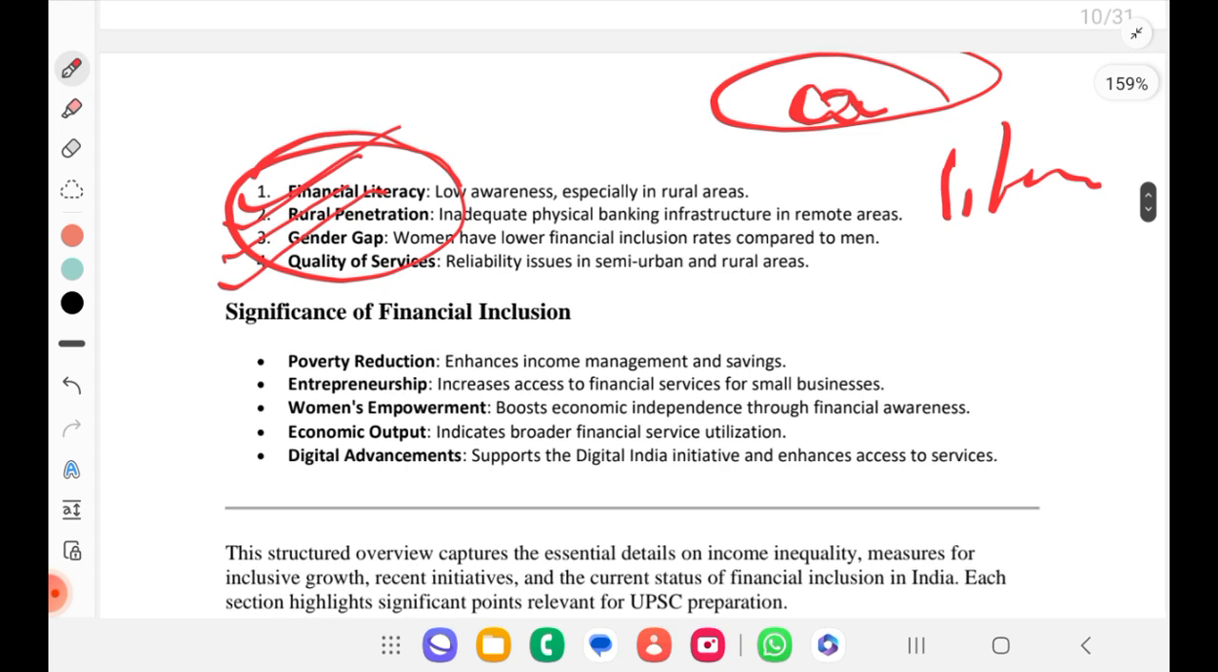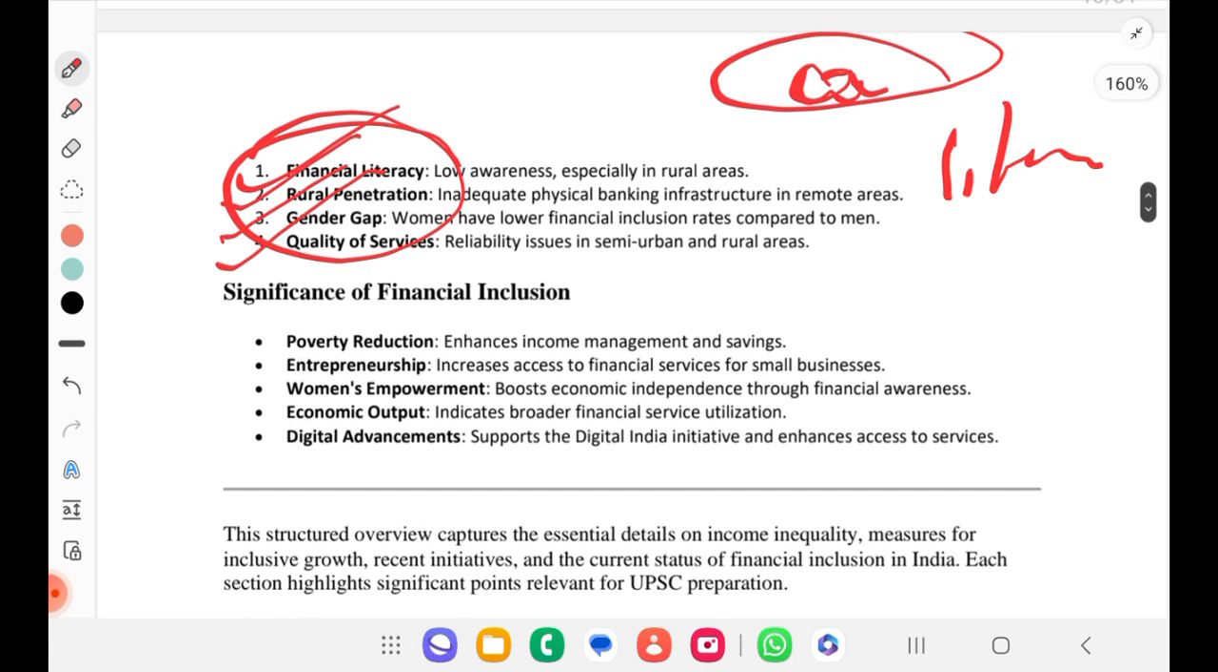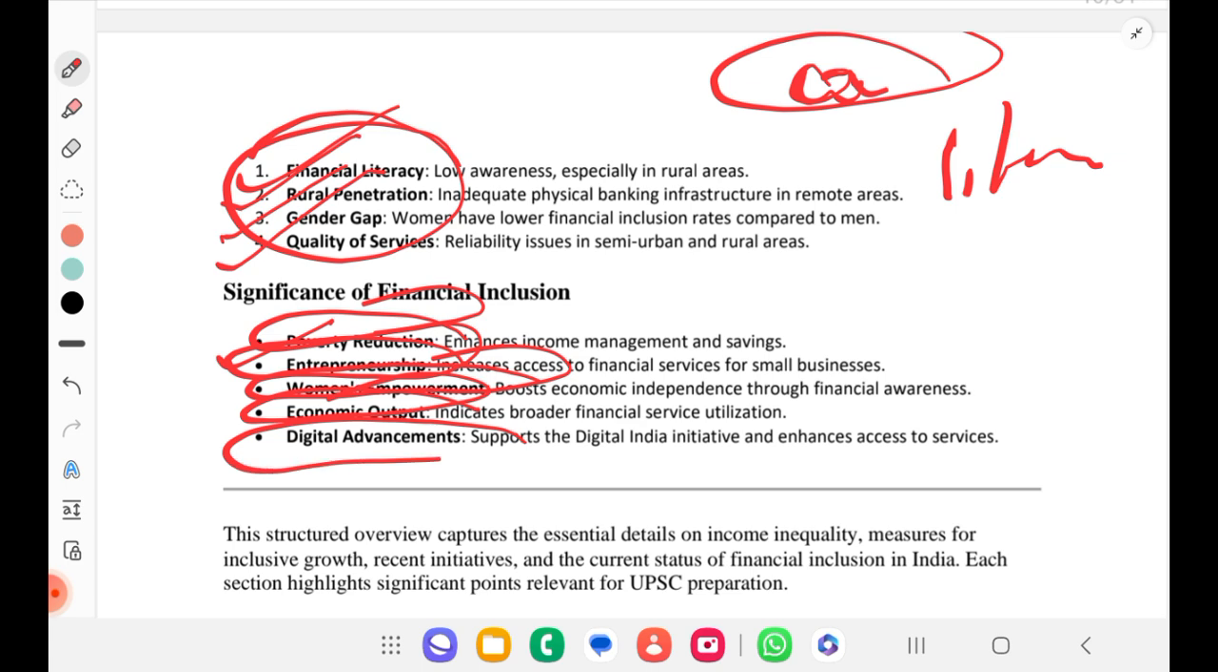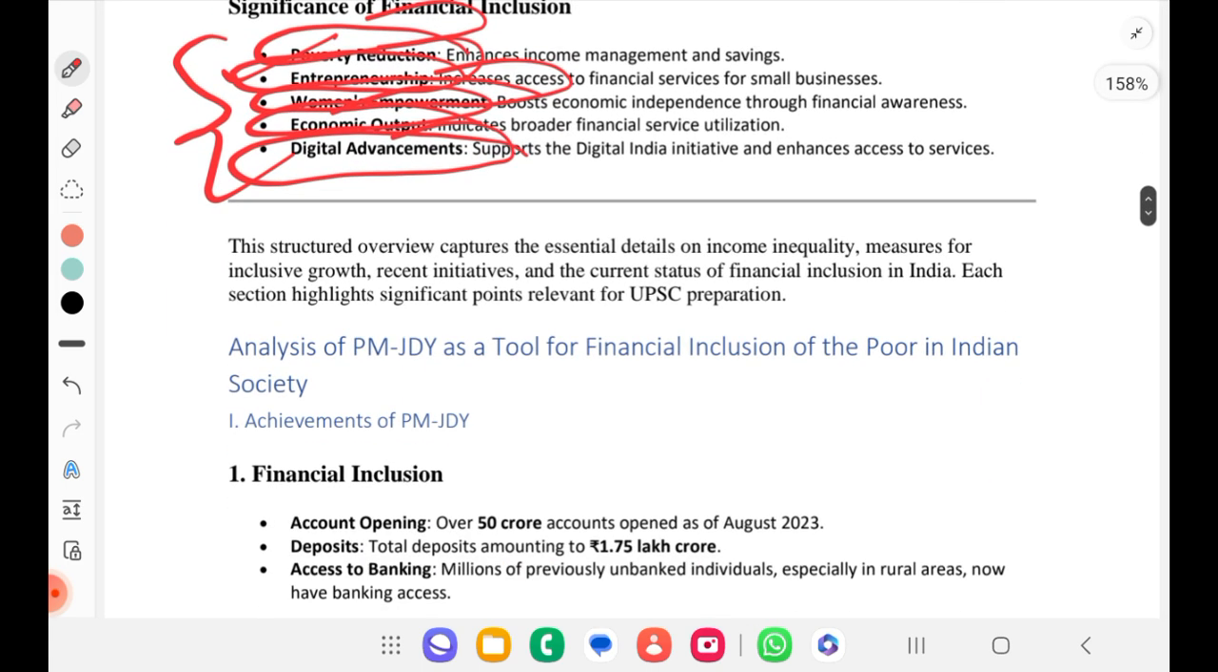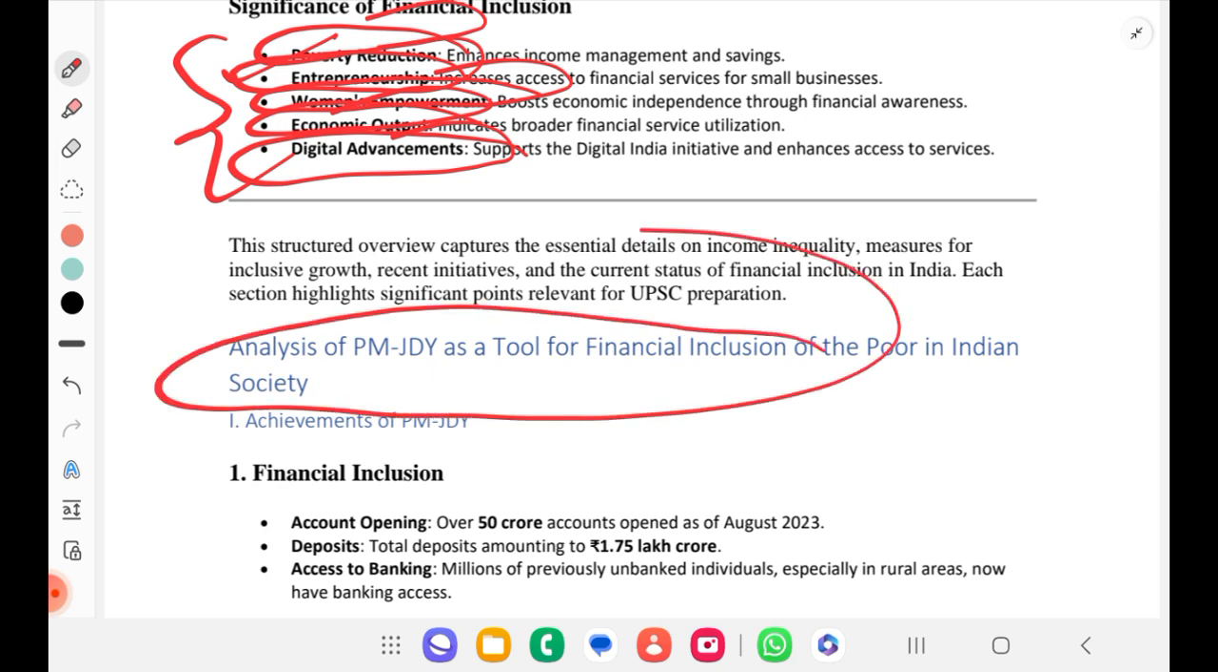Okay, to note. Significance of financial inclusion. Why do we need it? For poverty reduction, entrepreneurship, women empowerment, economic output, digital advancement. Whatever our problem, to achieve that we need it. That's all. Then we see analysis of PM Jan Dhan Yojana as a tool of financial inclusion. In depth I will say 1 or 2 points, but we have already completed it.